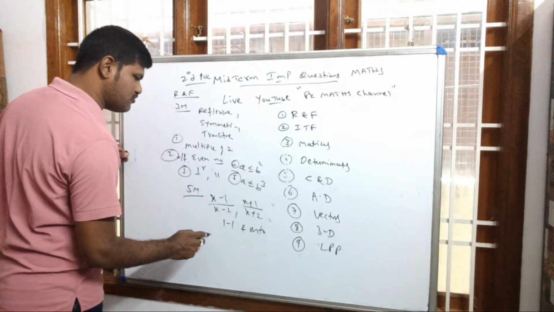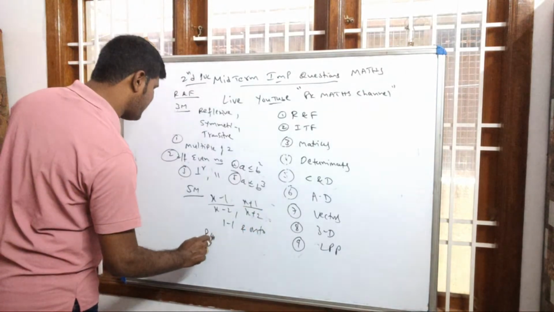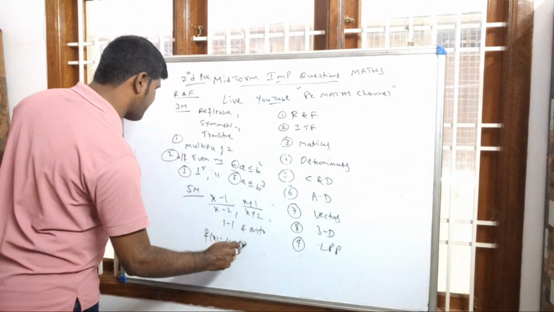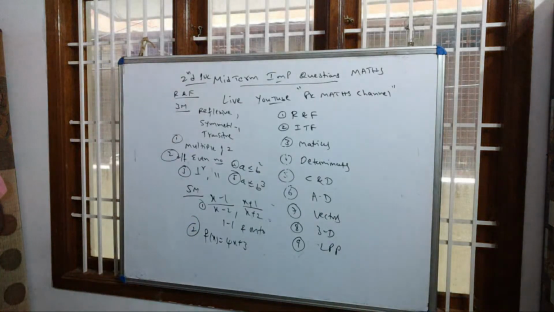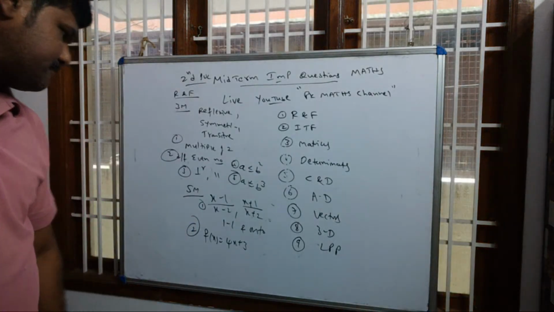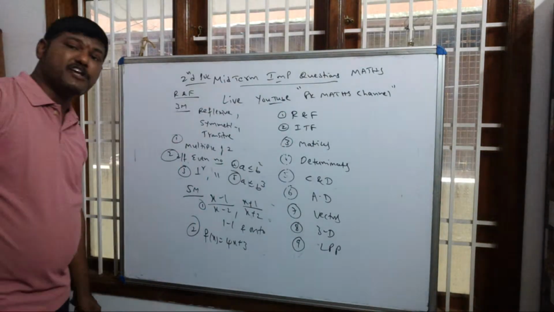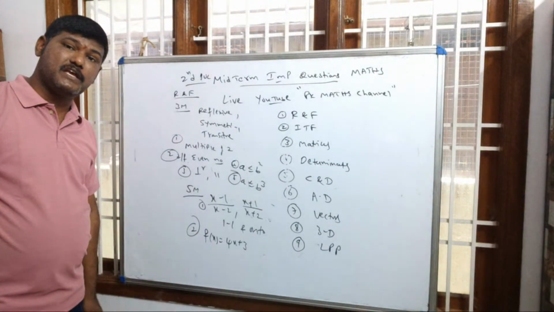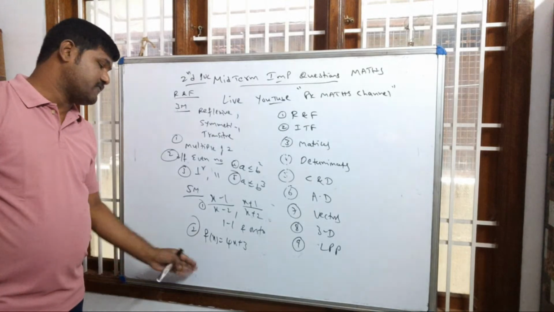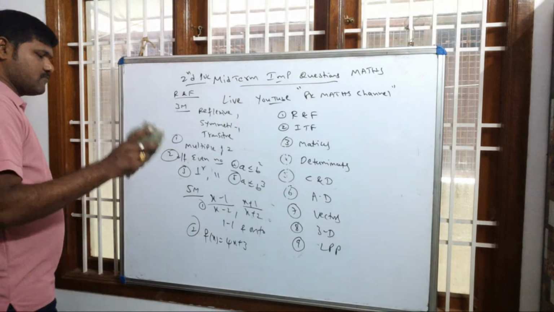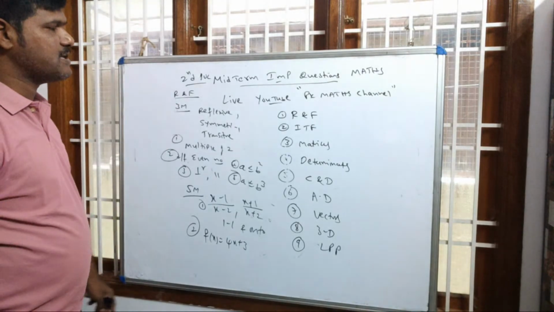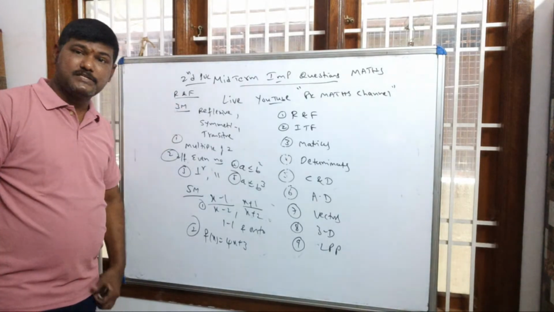And the second one is, as you know, f of x is equal to 4x plus 3. Only one question is there. Out of these 2 questions, compulsorily they will give 1 question for 5 marks, because in the midterm, integration, application of integration and differential equations chapters are not there. So that 5 marks you may expect from this chapter also. So these are the questions you may expect in relations and functions, dear students.